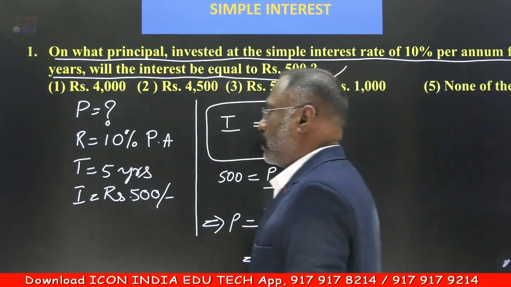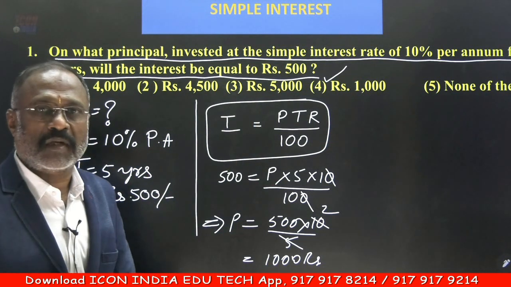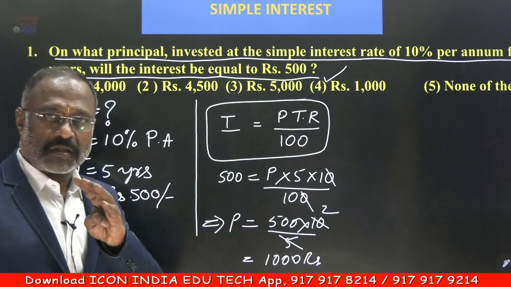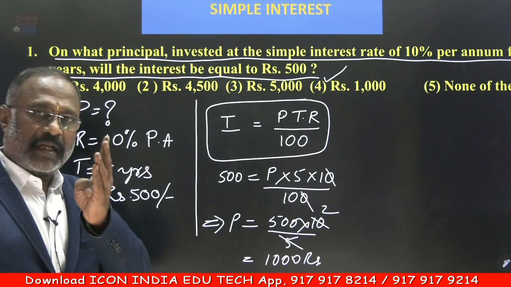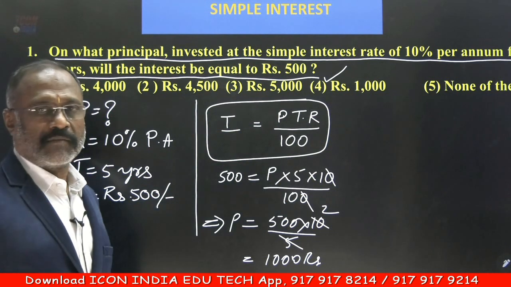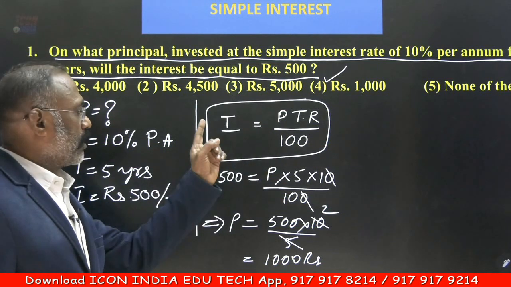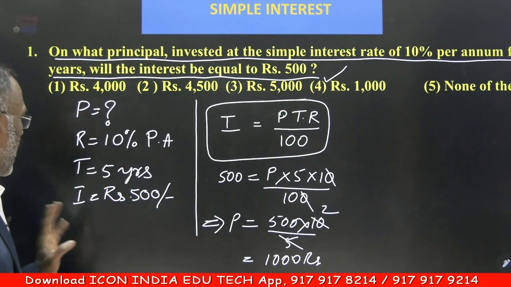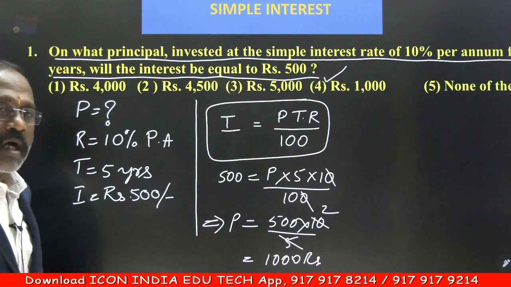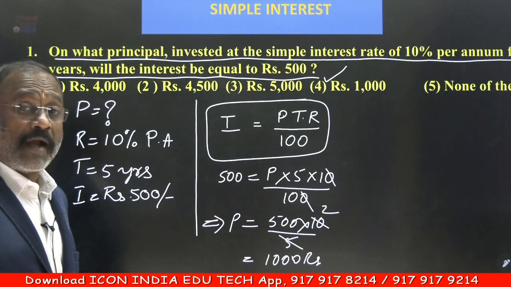So here, how many terms are there in the formula? Just remember first. 1, 2, 3, 4 are there. To find out any one of the 4, that means either I or P or T or R, the remaining 3 must be given. If you want to find out the principal here, you must be given I, T, R. Here I, T, R are given. Simply we substitute it in the formula and simplify. And the principal should be 1000 rupees. Then only after 5 years, he'll be getting an interest of 500 rupees.